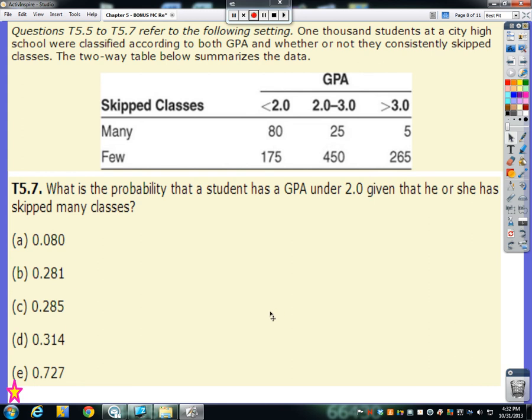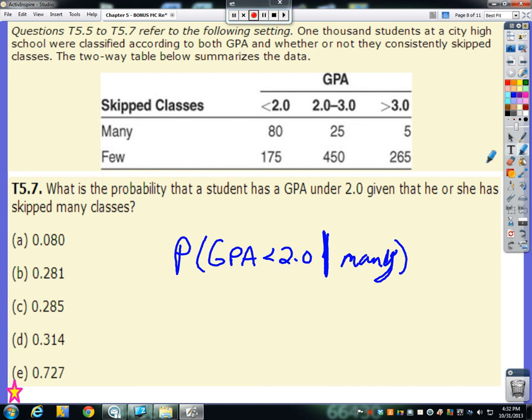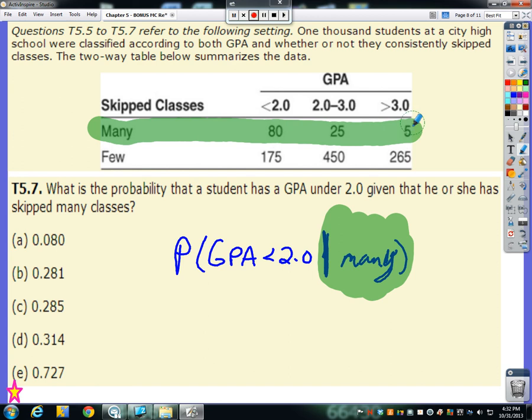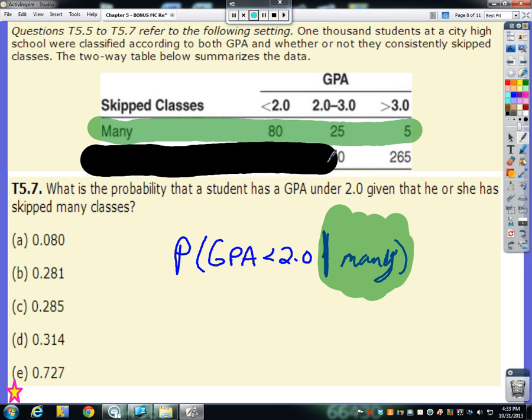Number 7, what is the probability that a student has a GPA under 2.0 given that he or she has skipped many classes? Now, here is an example of our conditional probability. So if I were to write this, I'd write GPA under 2.0 given, there's that vertical line, we have skipped many classes. Now, anytime you have a conditional probability and you have a table, that means you only want to focus on that part of your table. You know the person has skipped many classes. So we can say, you know what, all you few people, we're just going to black you out. We don't even want to consider you.